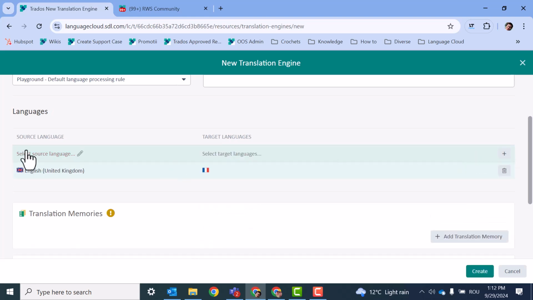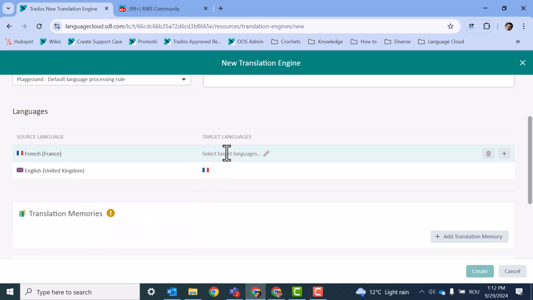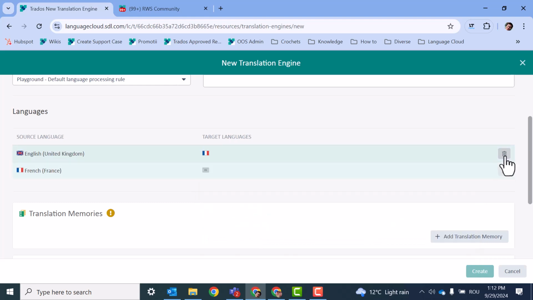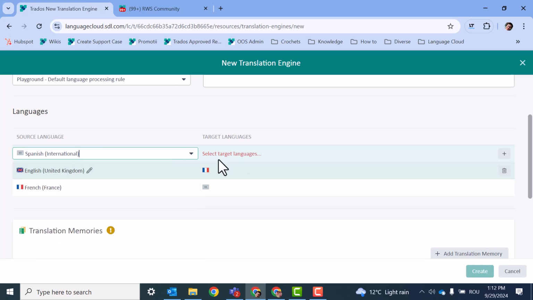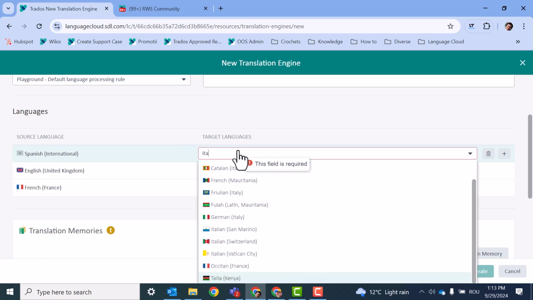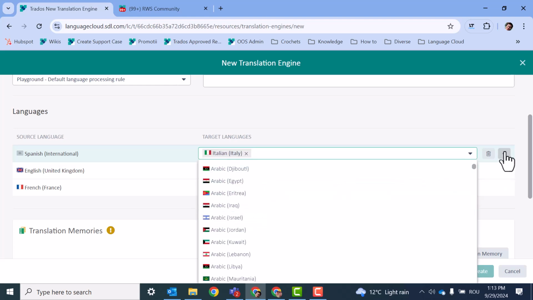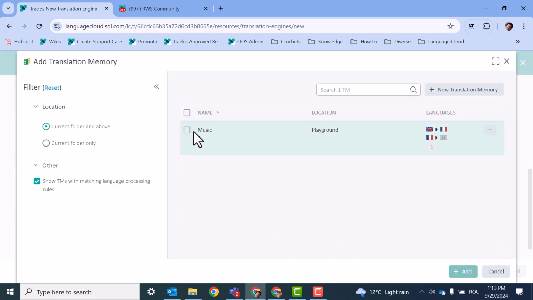add, then we select French, France to Spanish, and edit, and then Spanish, and Italian, Italian, okay, plus, then we go to add a translation memory, the one that we created with several language pairs.